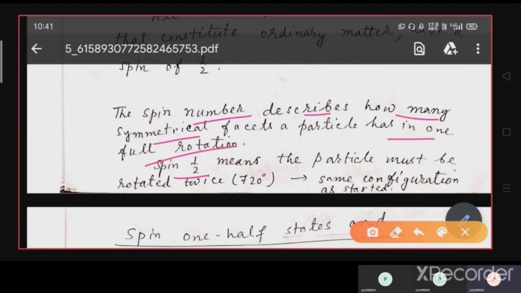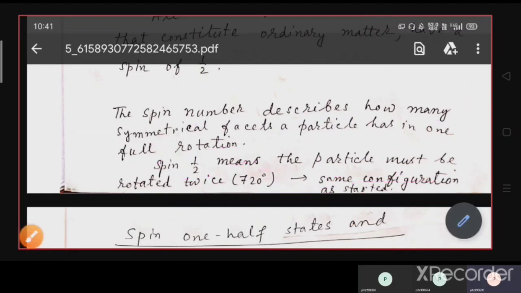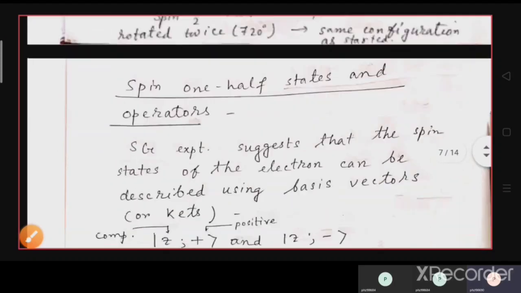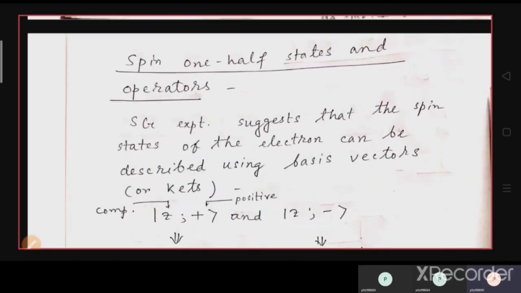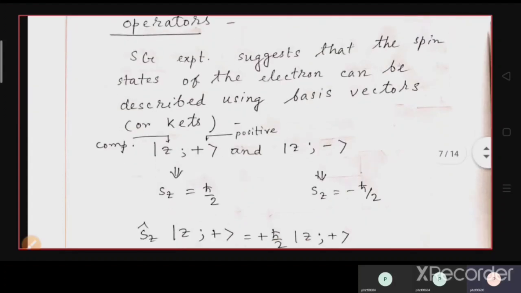Suppose we take a spin half particle. What does it mean? The spin half means the particle must be rotated twice, that is 360 plus 360, that is 720 degrees, to achieve the same configuration as at the initial starting position. Okay. So we should understand how to represent the spin one half states and its operators quantum mechanically.